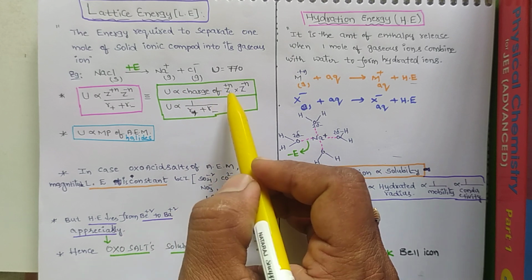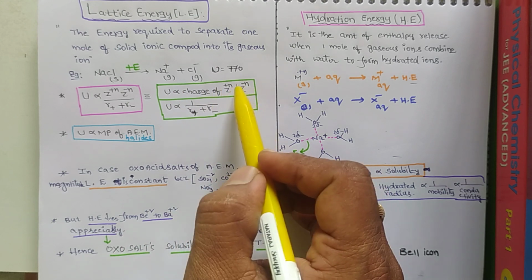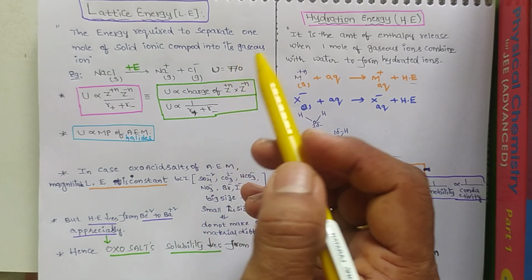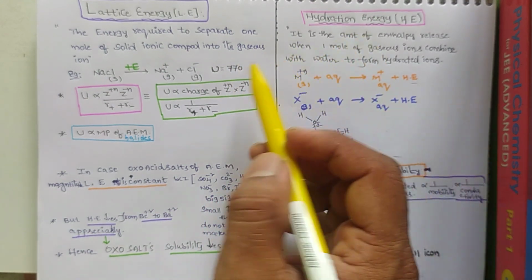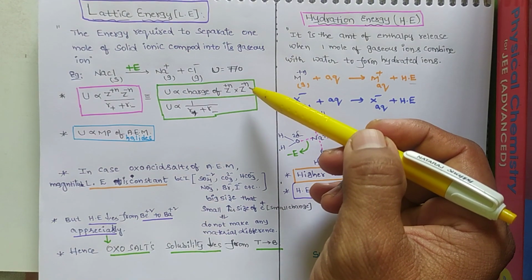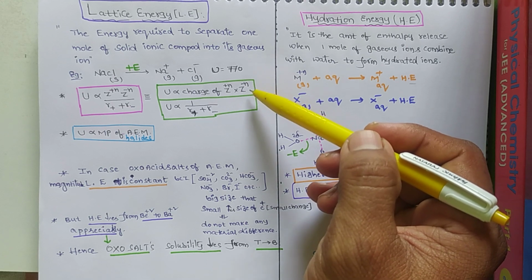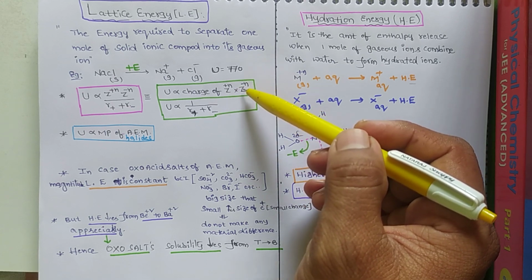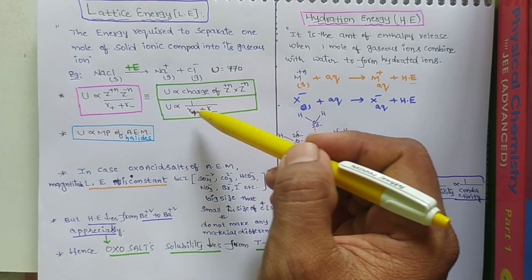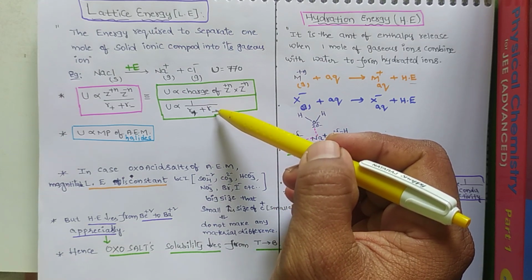Lattice energy is directly proportional to the product of charge of cation and anion. Here n means 1, 2, 3 and so on we can write. Lattice energy is directly proportional to the charge of cation and anion. Next, lattice energy is inversely proportional to the radius of cation and radius of anion.